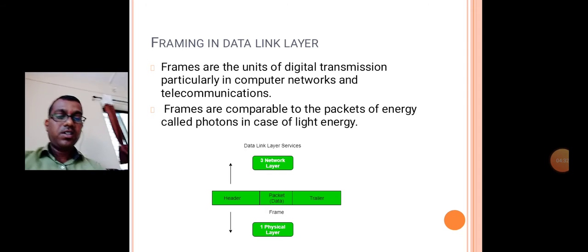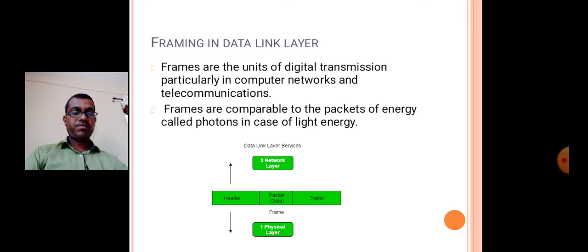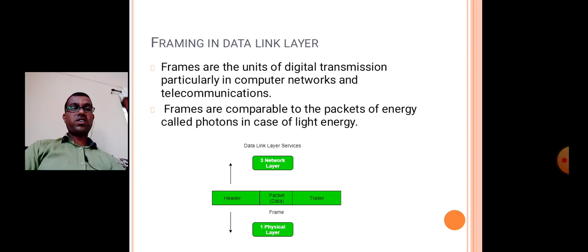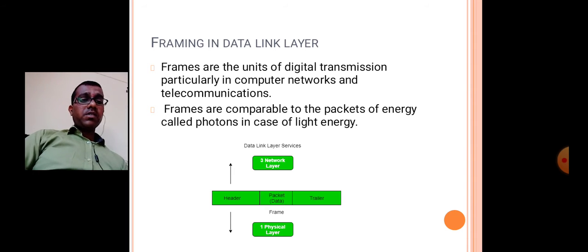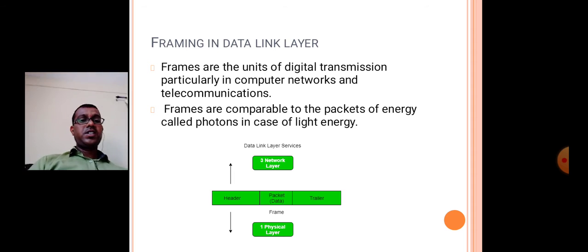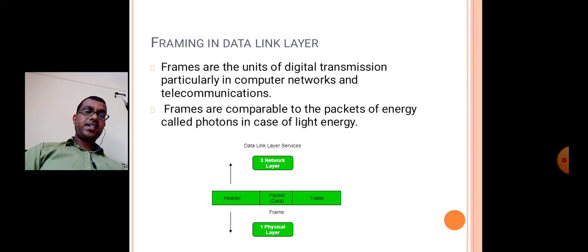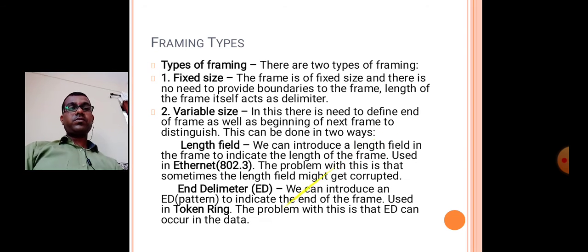Next is framing. Grouping the physical layer bit stream into units called messages, called frames. Breaking the bit stream into frames is called framing, as shown in the figure. The framing methods are character count with byte stuffing, starting and ending flags with bit stuffing, and physical layer coding violation.